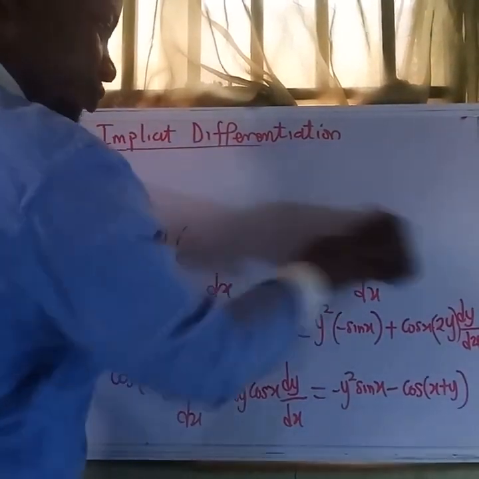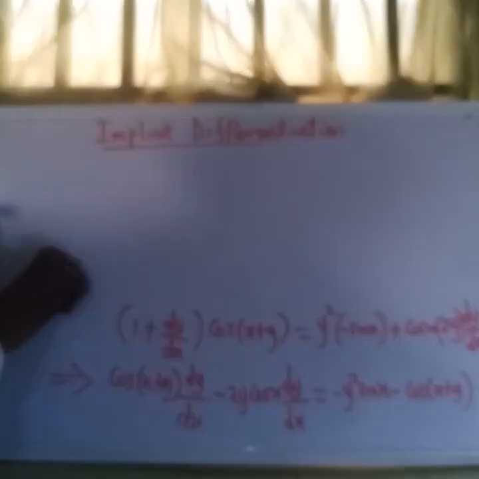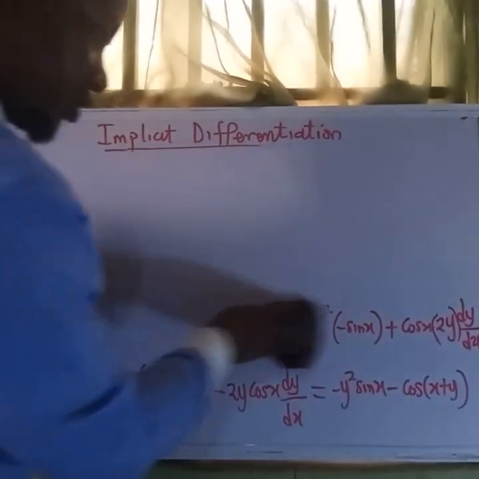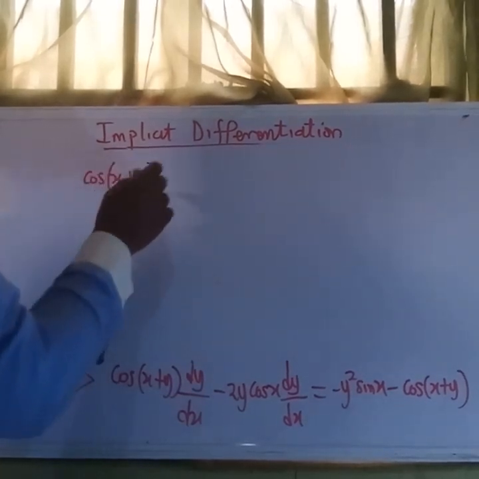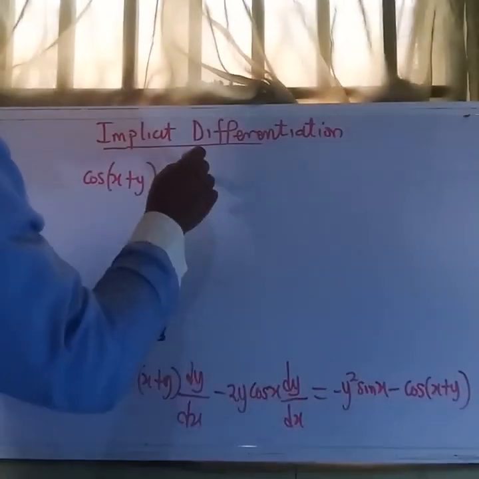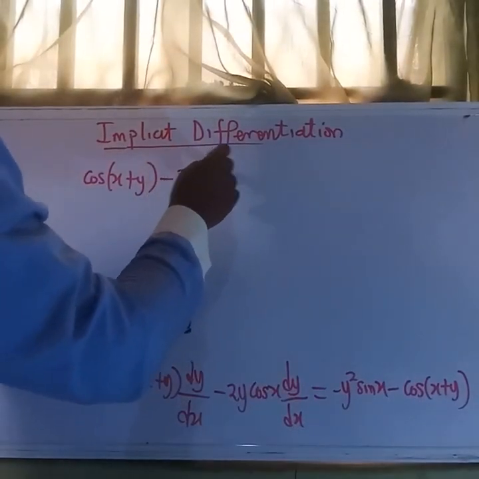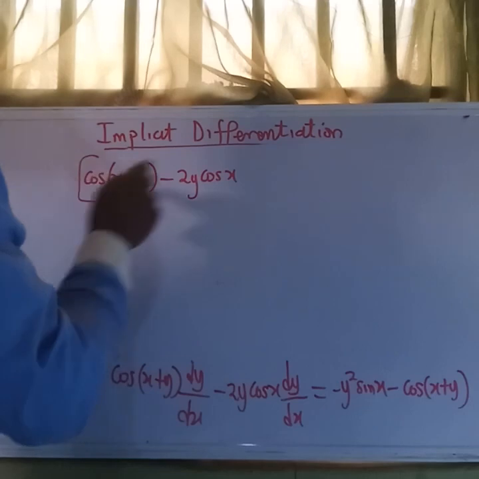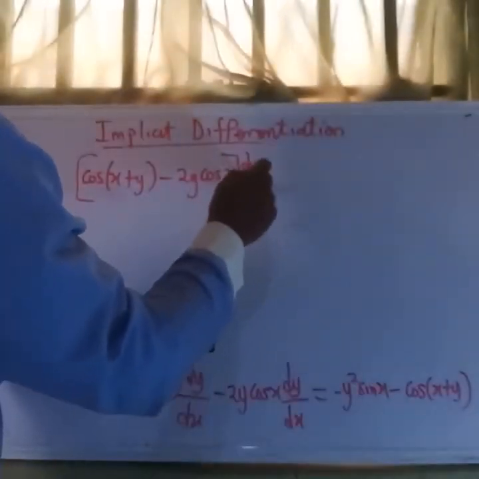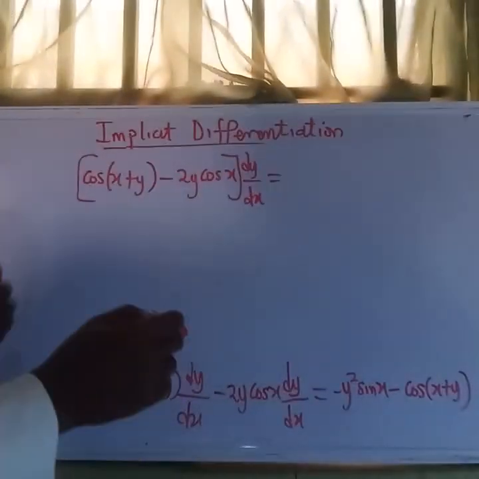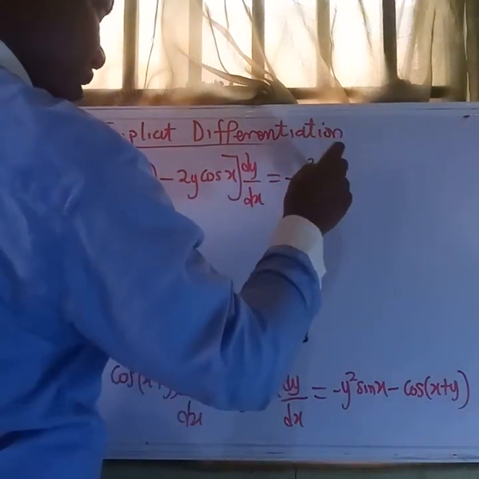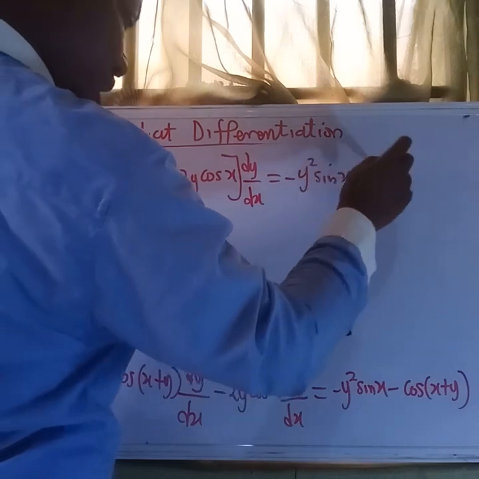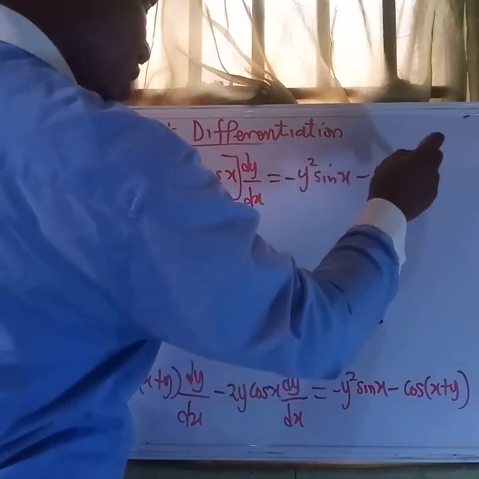So the next step is to factor the dy dx out so that we can have the result. If we do that, this will be cos(x + y) minus 2y cos x, times dy dx, and this will be equal to minus y squared sine x minus cos(x + y).